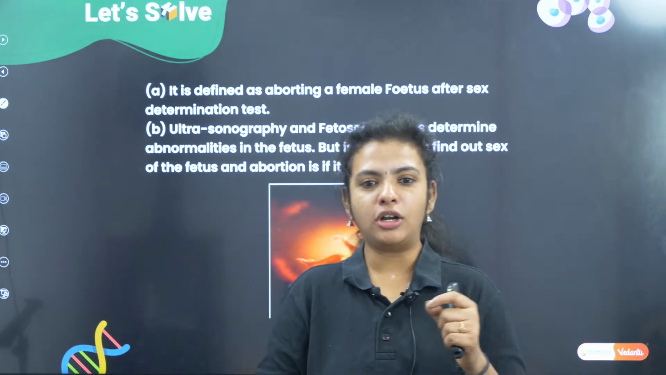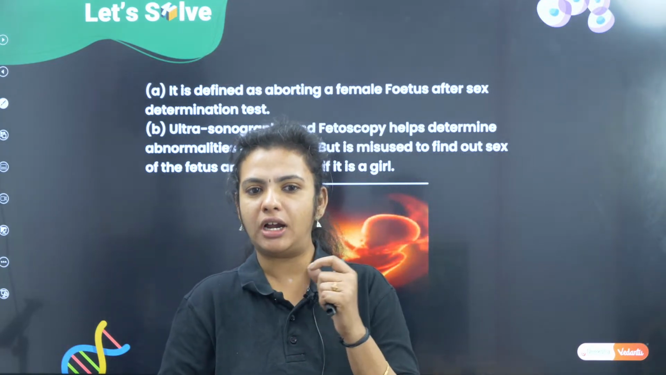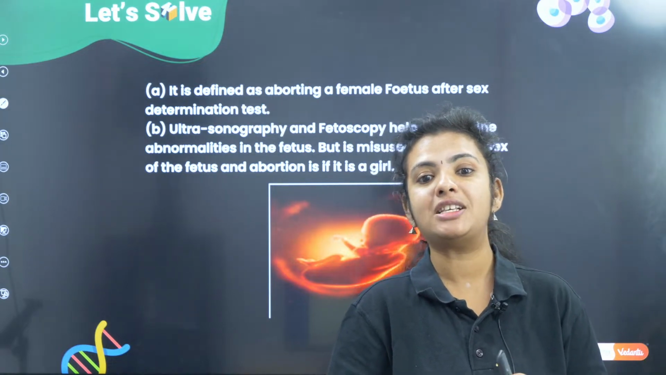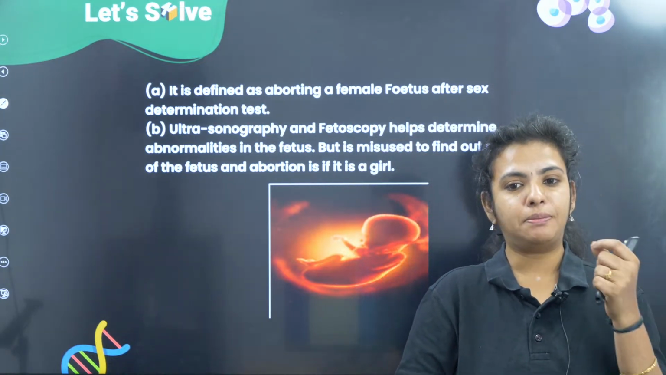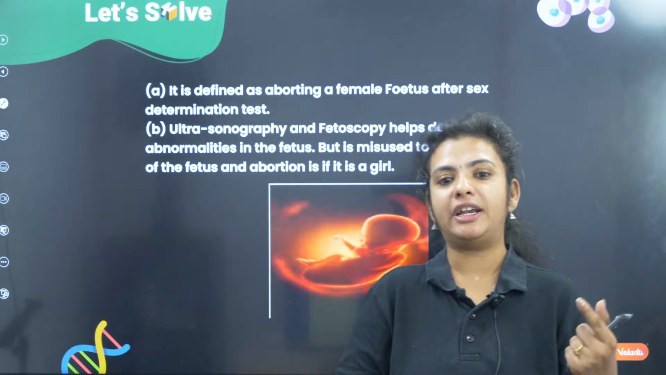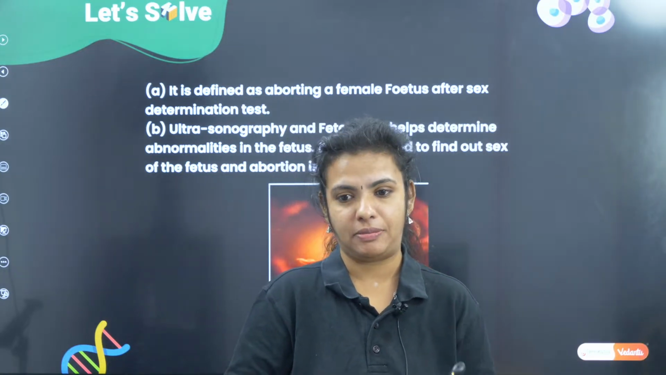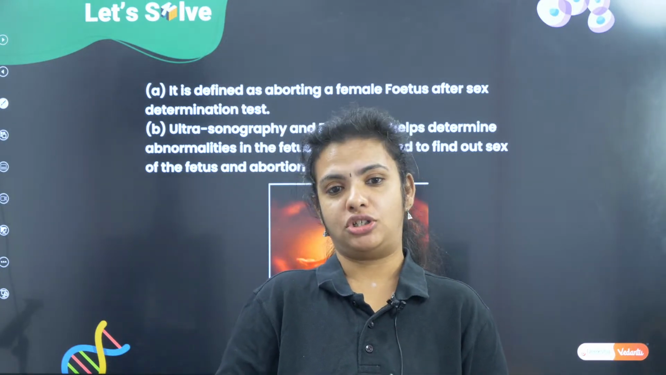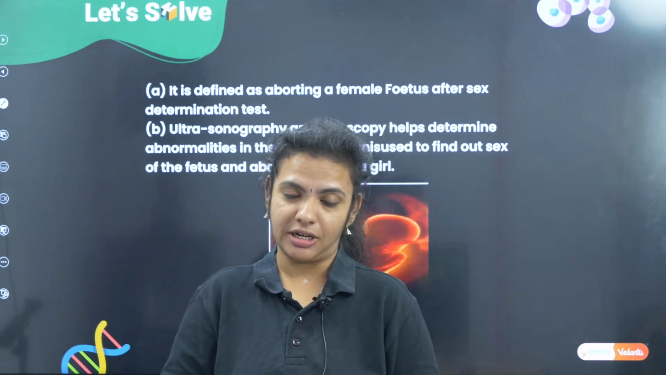So what do doctors do? They do ultrasound scanning, that is ultrasonography, as well as a technique called fetoscopy. By this technique, we are able to identify the gender of the baby, whether it is a boy or a girl. And then they just go for abortion. That is what female feticide is.